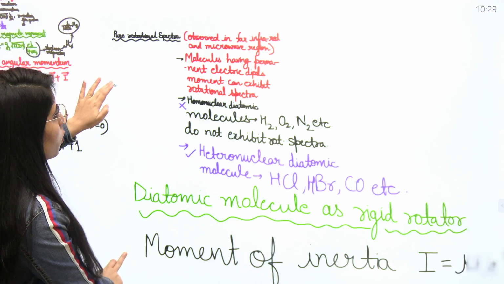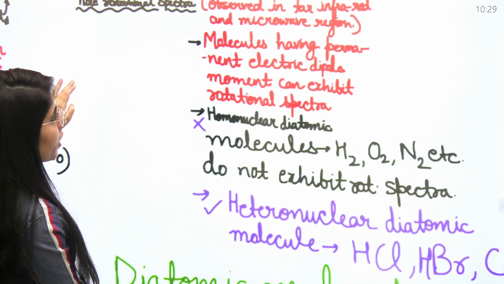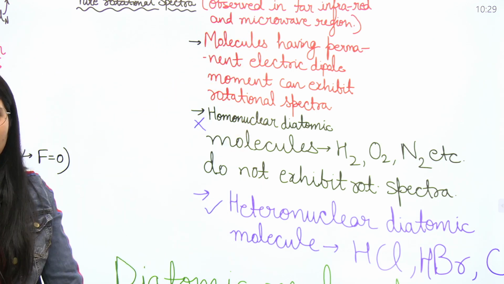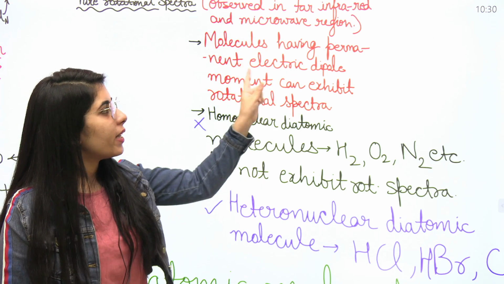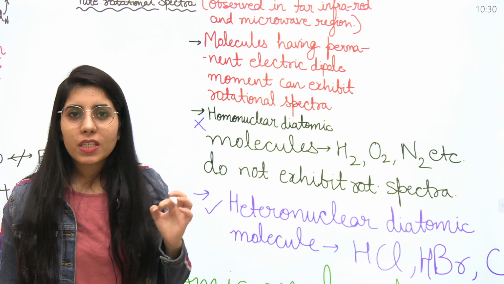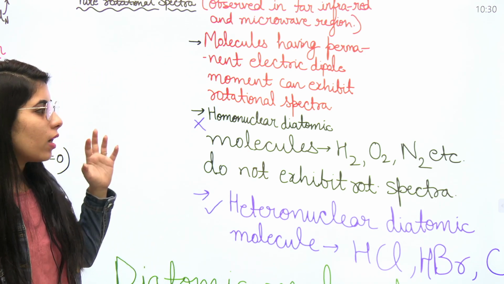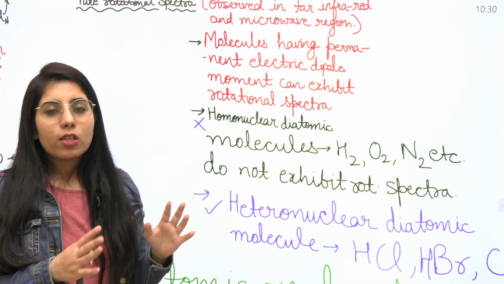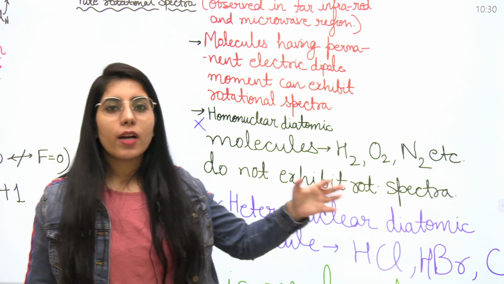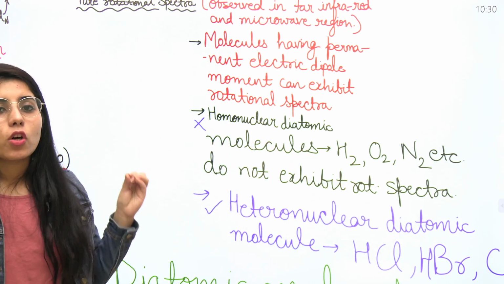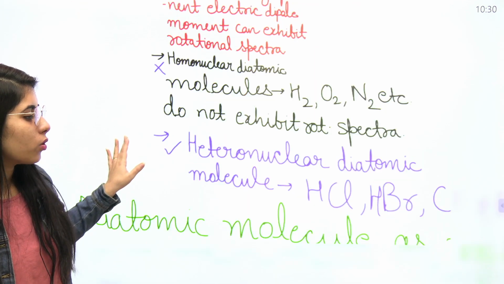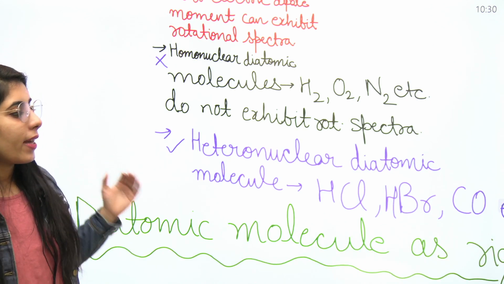In the case of pure rotational spectra, there are a few points which everybody needs to know. One is that you can observe it in the far infrared and the microwave region. Molecules having a permanent electric dipole moment can exhibit rotational spectra. That means homonuclear molecules will not show pure rotational spectra. For example, H2, O2, N2, which are homonuclear diatomic molecules, will not exhibit it. But heteronuclear diatomic molecules like HCl, HBr, CO will show pure rotational spectra.